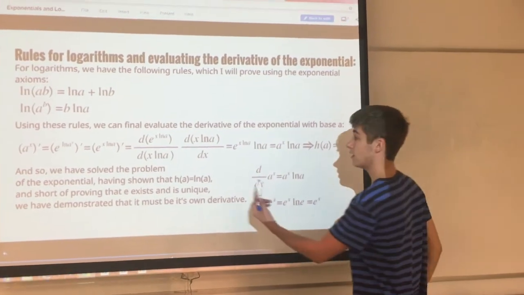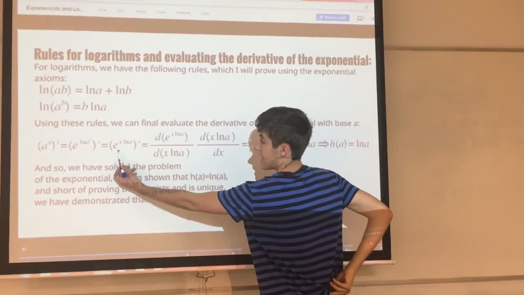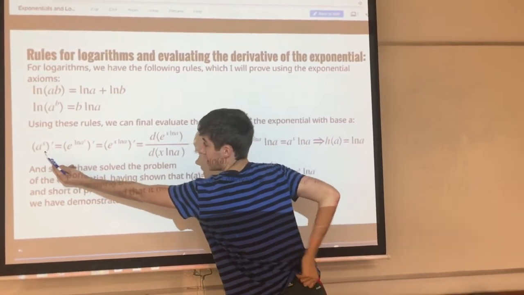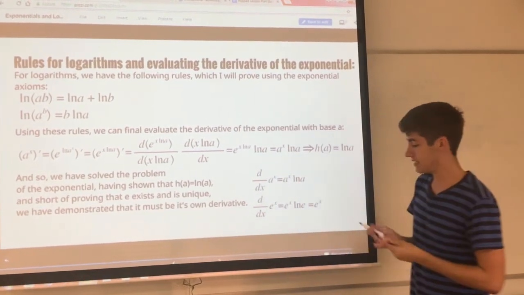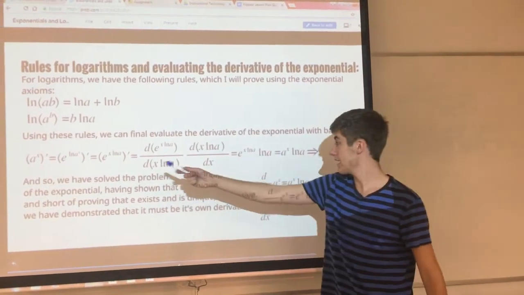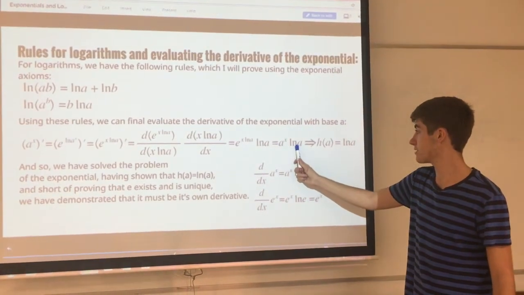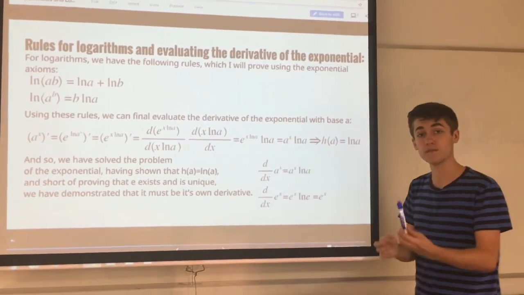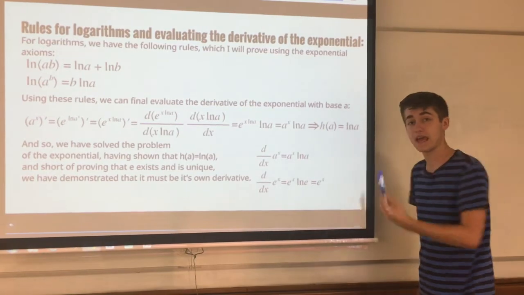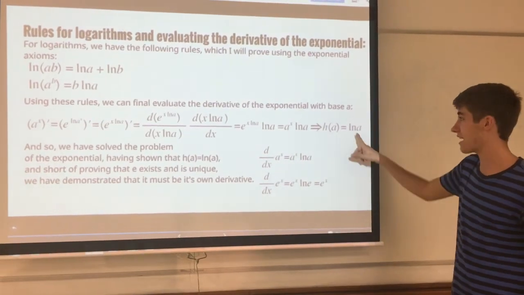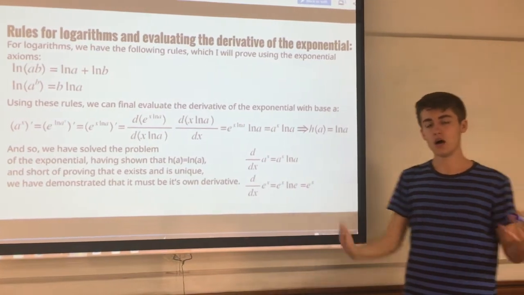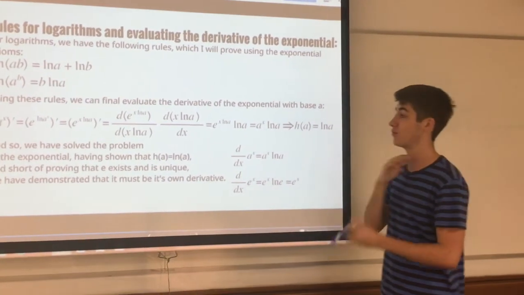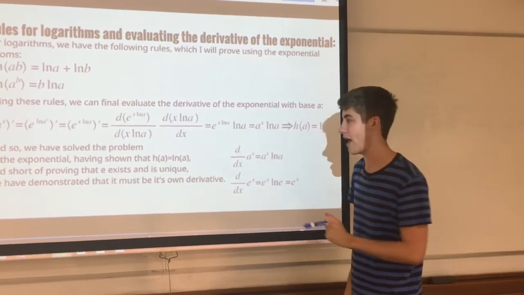And if you look back, we have that e to the x log a is equal to a to the x. And so we can just simply replace this with a to the x. And we see that the derivative of a to the x is a to the x times the natural log of a. And so we have proven that that mysterious h of a that we had before, that weird limit, is actually just the natural log of a. And so that's kind of a cool connecting of the dots there, but the circle is not yet complete because we do not have e yet.